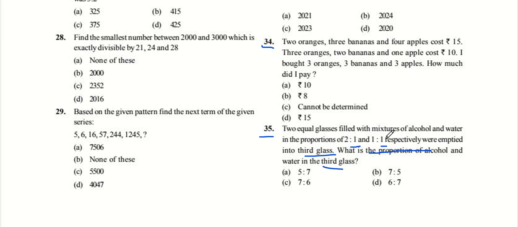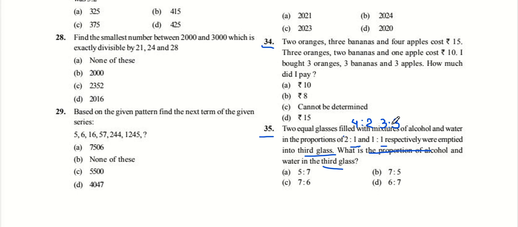Multiplying the first one by 2, we get 4 and 2. Now multiplying the second glass to make the capacity equal, we get 3:3.